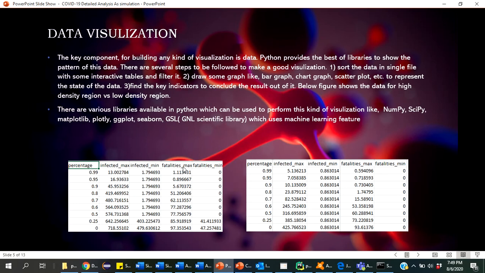And for making this kind of graph in the Python simulator, we need some available libraries, like NumPy, SciPy, Matplotlib, or Plotly, which use machine learning features.